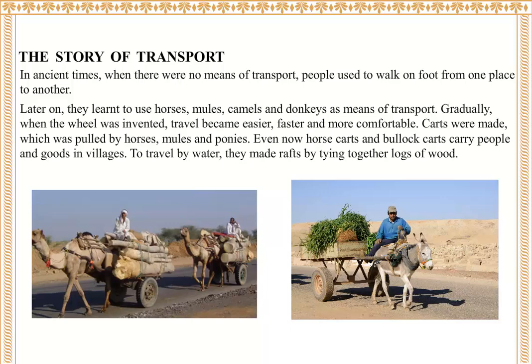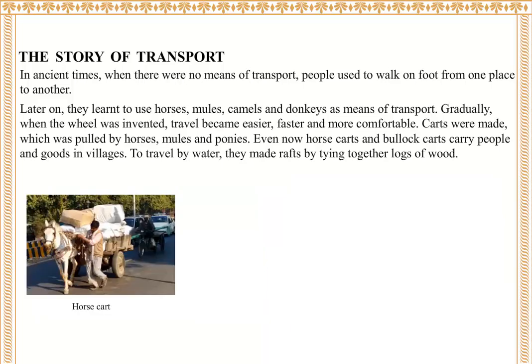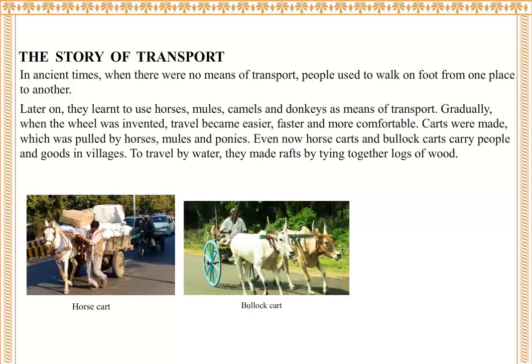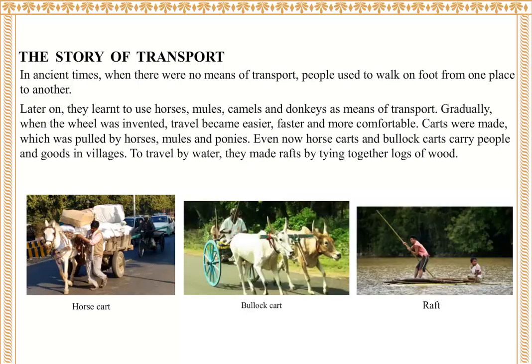Carts were made, which were pulled by horses, mules, and ponies. Even now, horse carts and bullock carts carry people and goods in villages. To travel by water, they made rafts by tying together logs of wood. Horse cart, bullock cart, raft.